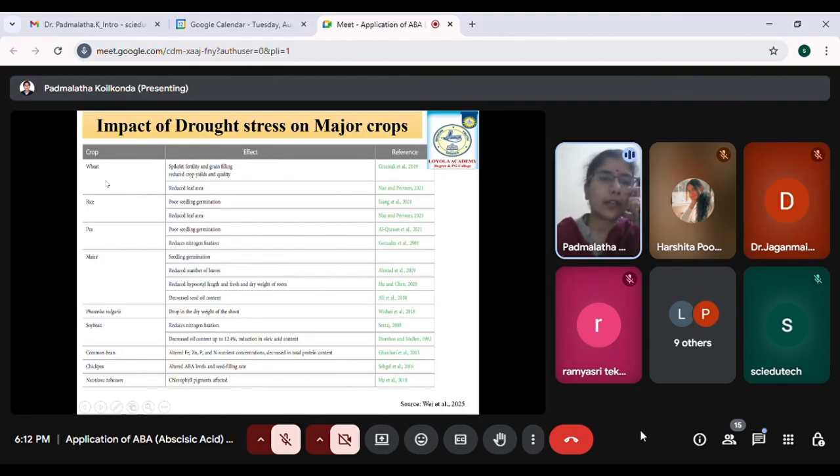Our major crops are wheat, rice, and then we have pulses. For example, if you take the soybean, which is highly rich in protein content, here we can see how the drought is impacting it. It is impacting the nitrogen fixation, and there is also a decreased amount of oleic acid content, wherein the soybean is also rich in oleic acid. And if you look at the rice, here the drought is impacting the leaf area, and if it is impacting the leaf area, it is going to impact the chloroplast, and thus impacting the photosynthesis process. And also the germination of the seedling is impacted because of the drought stress.